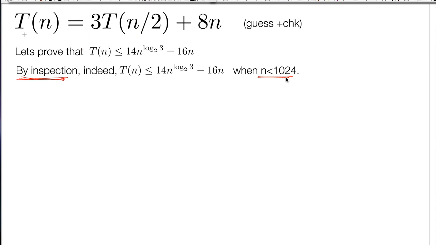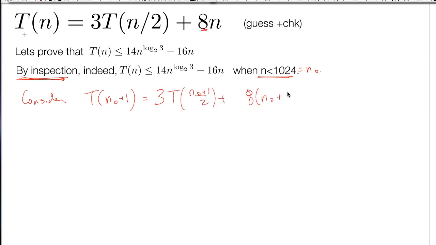And now what would be the very next step of this proof? These proofs have 4 sentences. What's the next sentence? Consider. By inspection, we're basically saying that this statement holds for all n less than 1024. Let's consider n0 plus 1. What's the very next sentence we do? Plug it in. Here we're using the recurrence again.